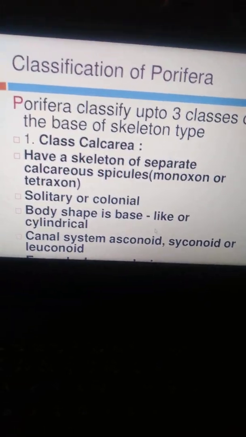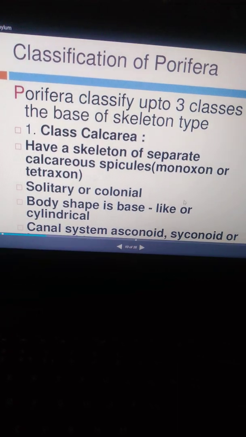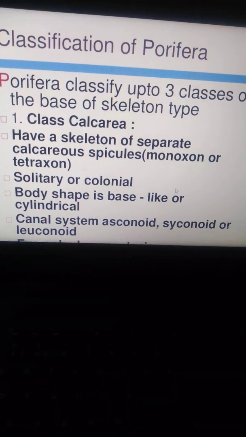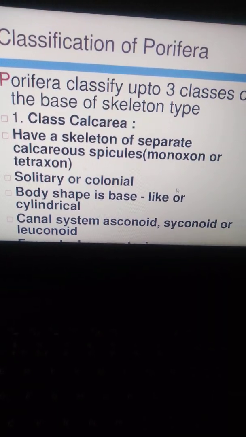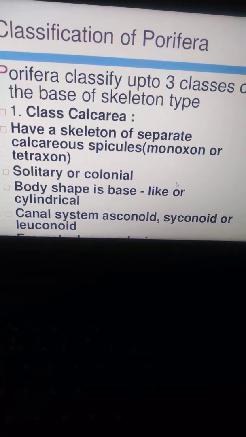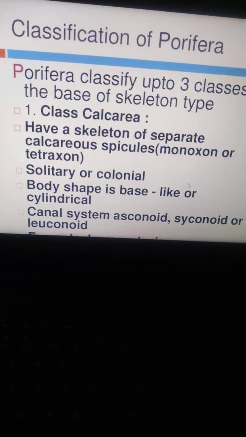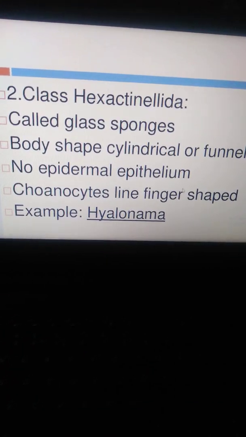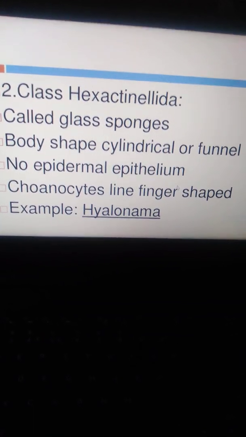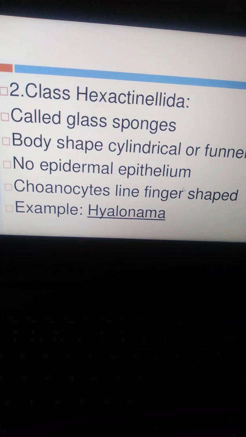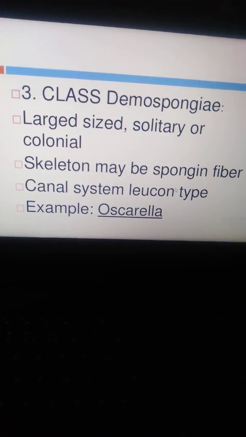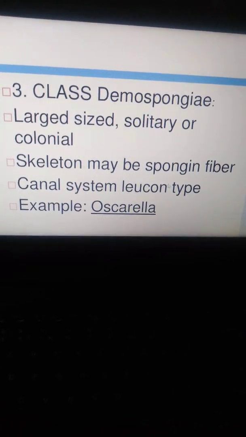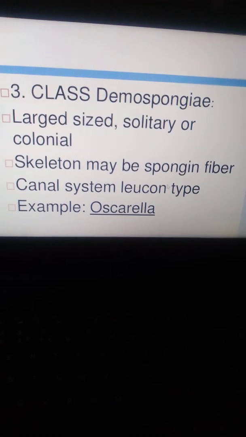The first one is Calcarea, which depends on, like here, separate calcareous spicules, monaxon and triaxon, solitary or colonial, body shape vase-like or cylindrical, and the canal system is asconoid, syconoid, or leuconoid. The next class is Hexactinellida, which includes the glass sponges. The body shape is cylindrical or funnel, with no epidermal epithelium, and the choanocytes line finger-shaped chambers, example Hyalonema. And class three is Demospongiae, which are larger in size, solitary or colonial, and the skeleton may be spongin fibers, with a leuconoid type canal system, example Oscarella.